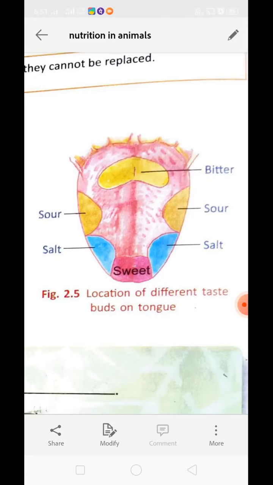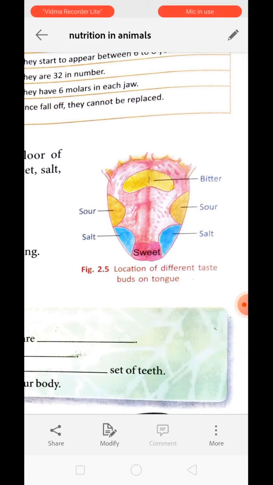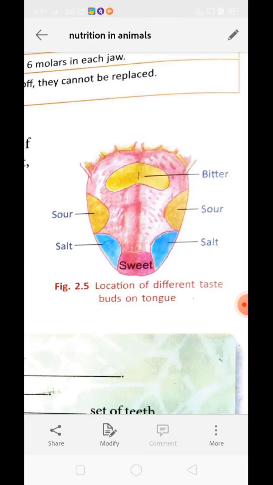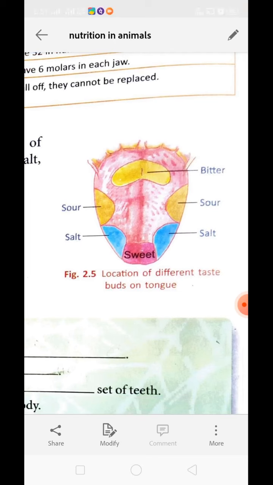Okay, now see what is the function of tongue. Tongue helps us to taste food. That is what we were talking about. Tongue helps us to taste the food, whether the food is good to taste or bad to taste. Okay, now it also helps to mix the saliva with food during chewing process, which makes the food slippery. Understood? Next is tongue pushes the food toward the teeth for chewing.